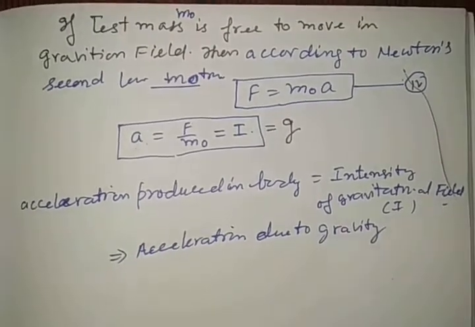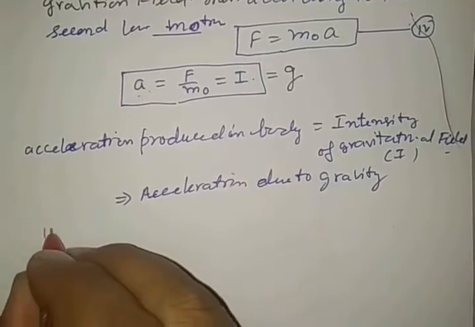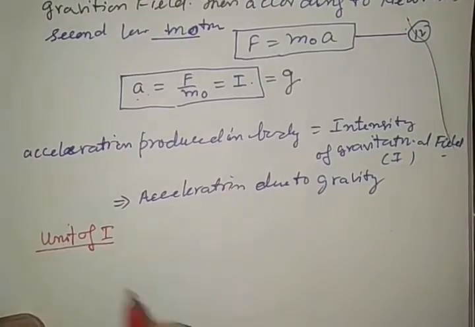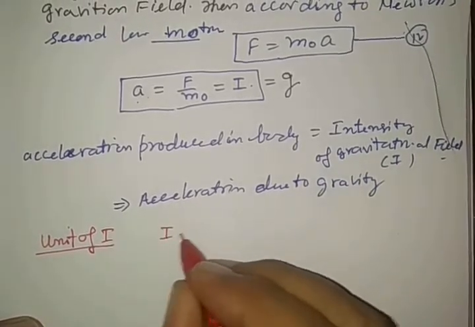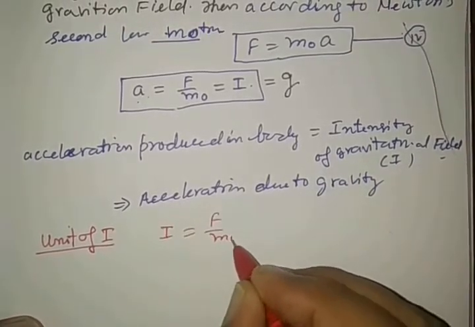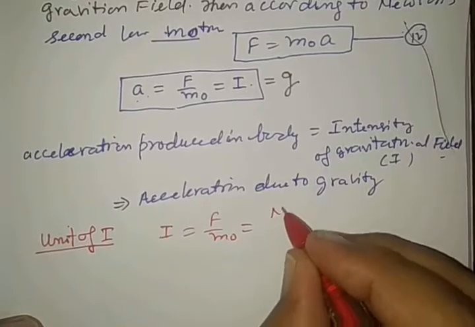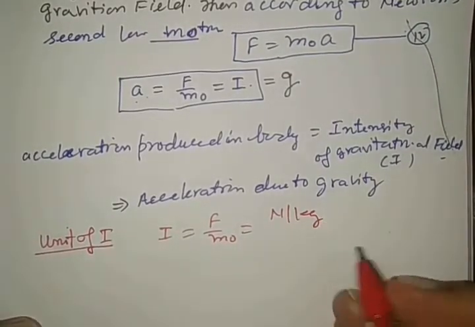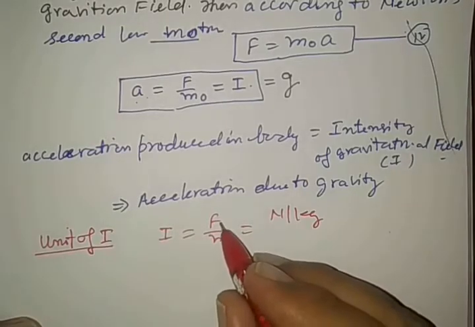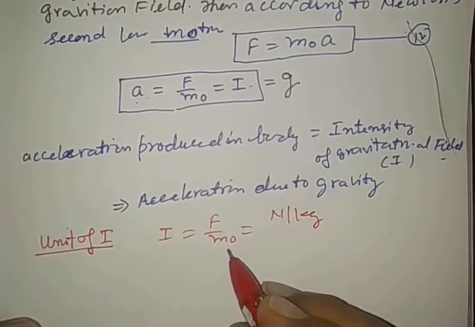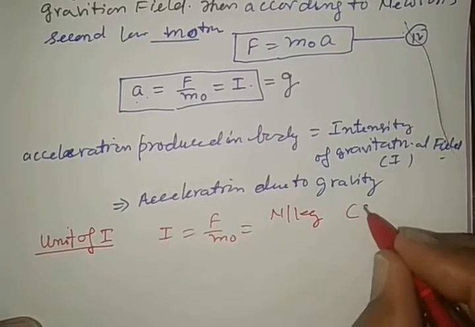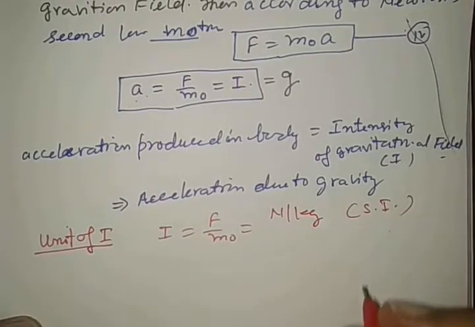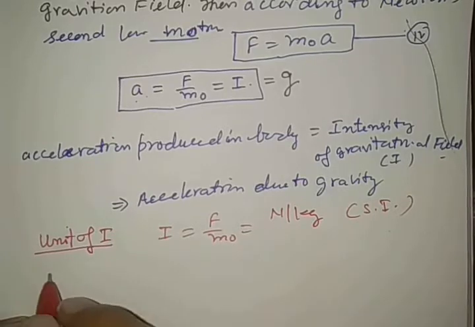Now, the unit of intensity of gravitation. Since I is equal to F by m0, it is Newton per kg, right? Newton for force, and mass in kilogram in the international SI system, which is also called the MKS system.